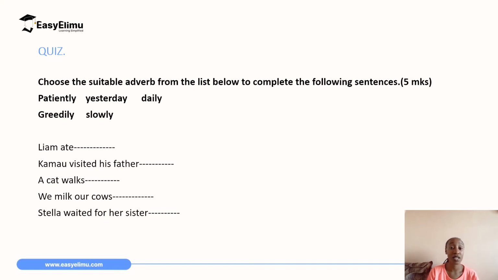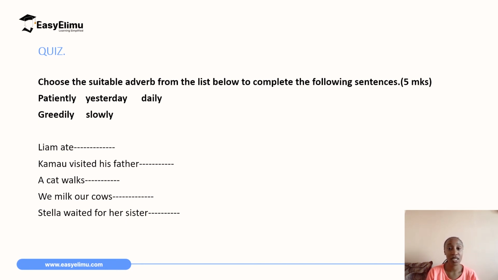I hope you have understood and you're now able to define an adverb, distinguish between an adverb of manner and an adverb of time, and you're also able to construct sentences with both adverbs of manner and adverbs of time.